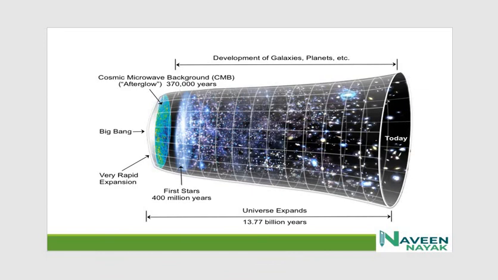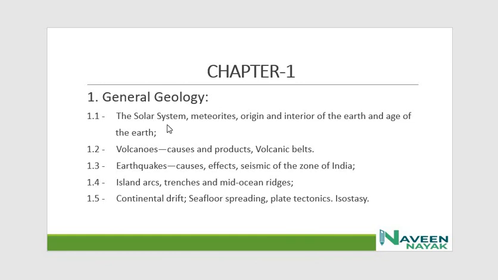This is all we have studied today: the solar system, meteoroids, origin and interior of the earth, and age of the earth. In the next class we will study volcanoes, causes and products, volcanic belts, and earthquakes, causes, effects, and seismic zones of India.